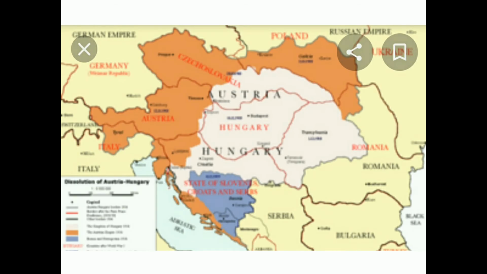And this is a picture of the nation states. Austria, Hungary, the Habsburg families, all these are called nation states.